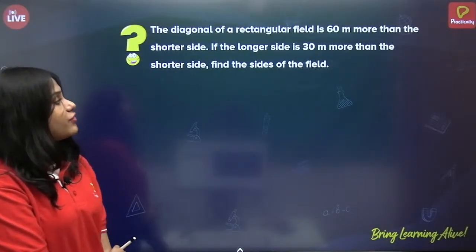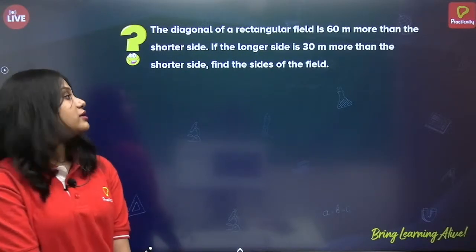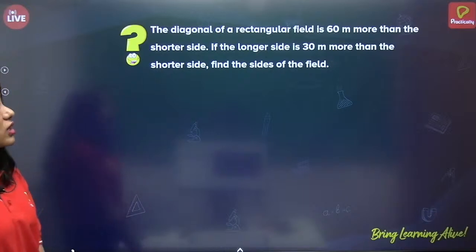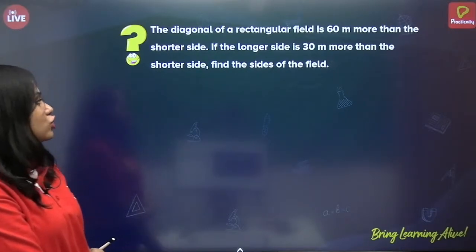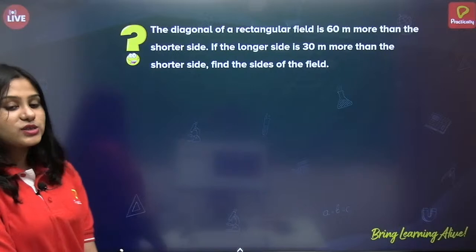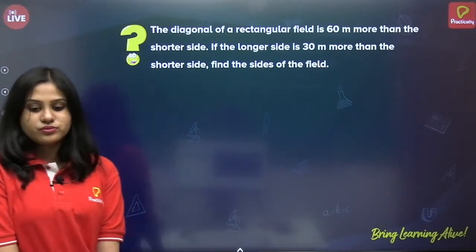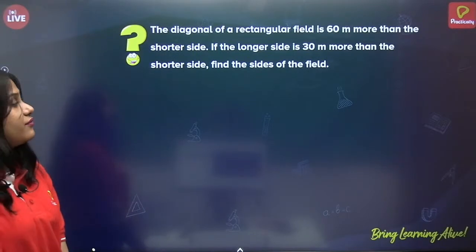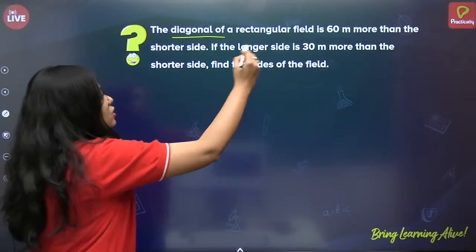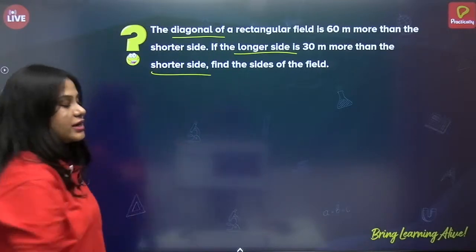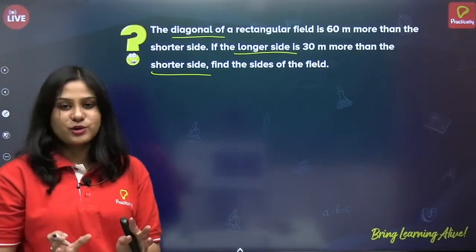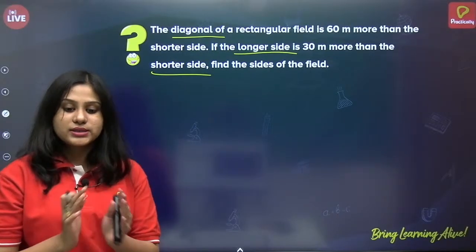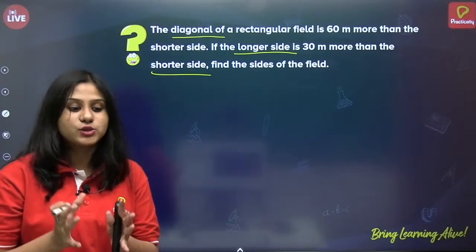The diagonal of a rectangular field is 60 meters more than the shorter side. If the longer side is 30 meters more than the shorter side, find the sides of the field. Now, what is given? We know the diagonal, longer side, shorter side. So we have read the question. What do we have to find? We have to find the sides. Now it is clear that I have to find the sides of the rectangle.